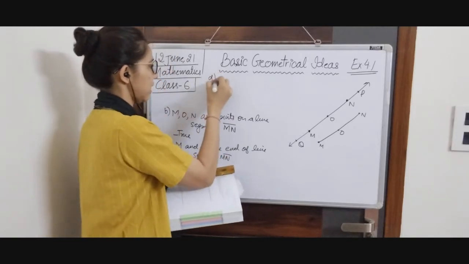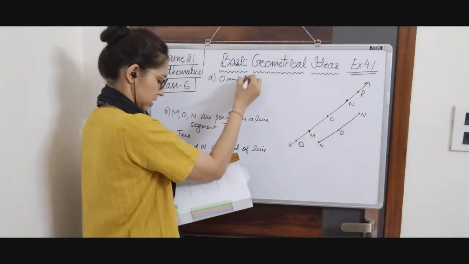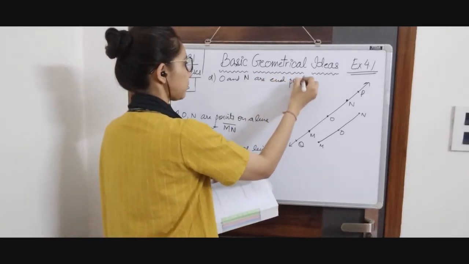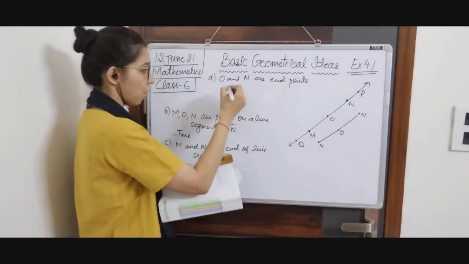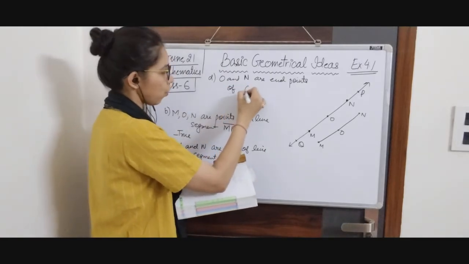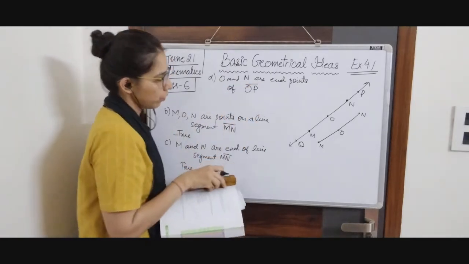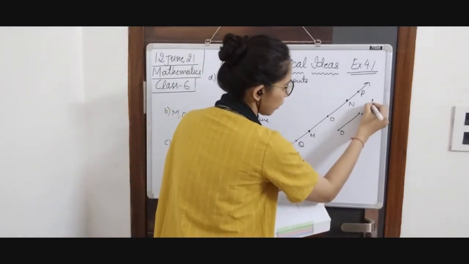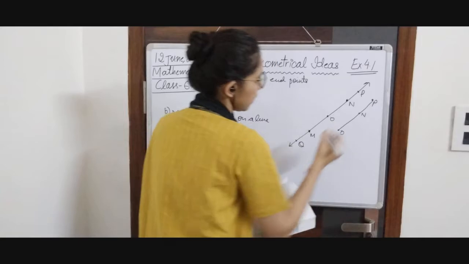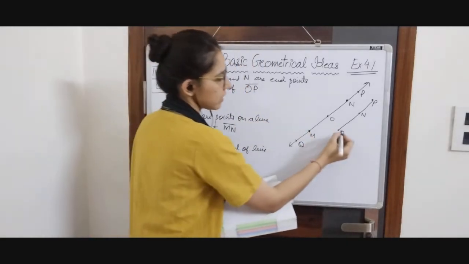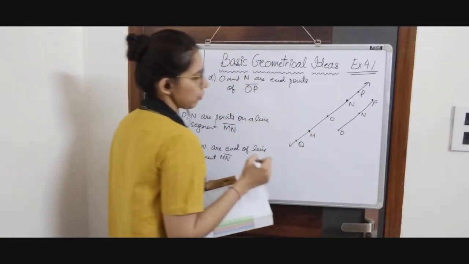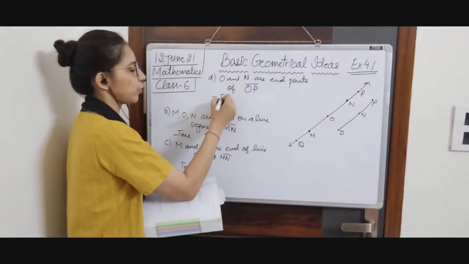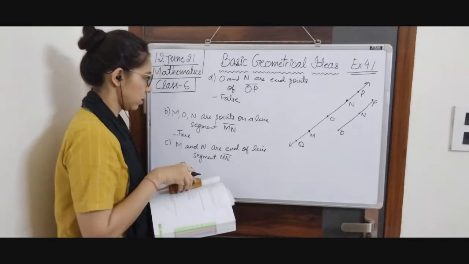D part is O and N are endpoints of line segment OP. Now we are talking about line segment OP, which means we are talking about this. So what are the endpoints here? O and P are the endpoints, not O and N.